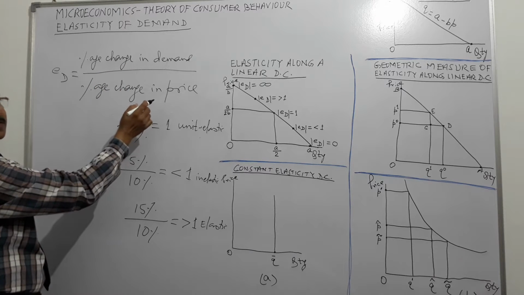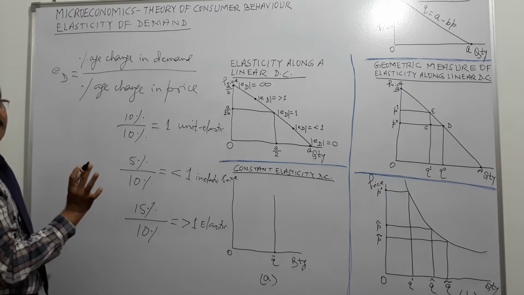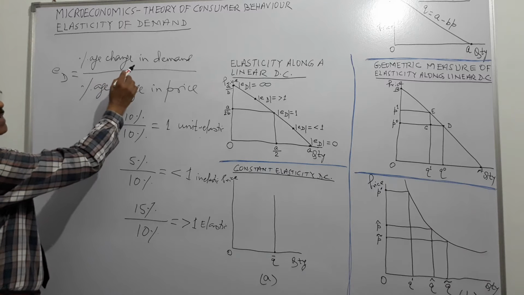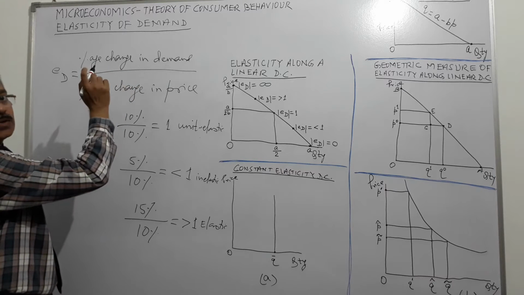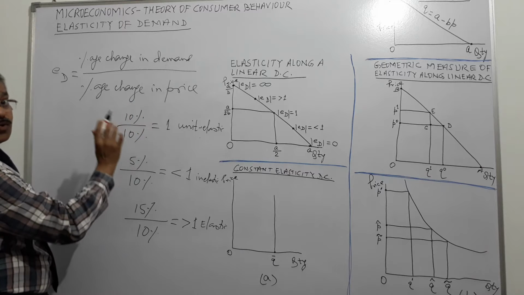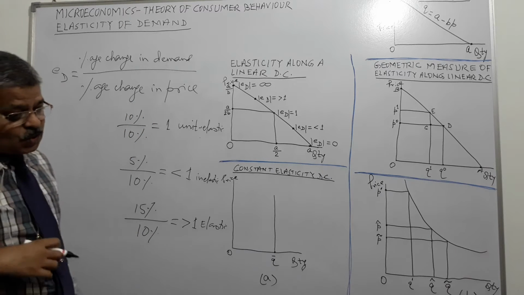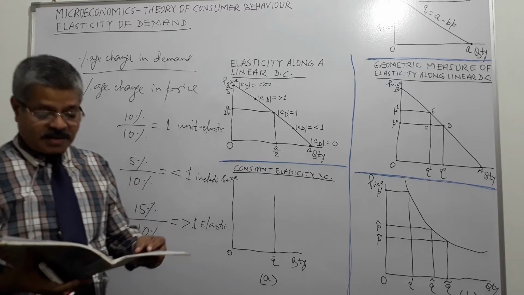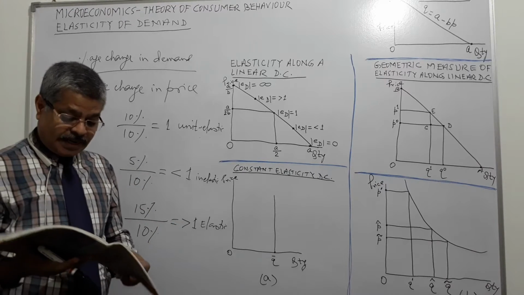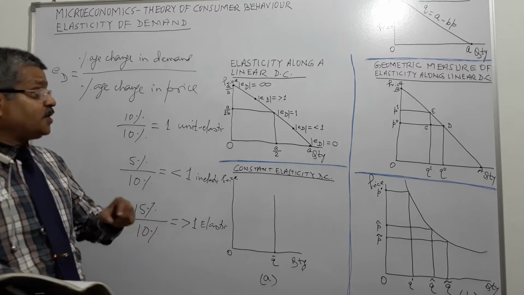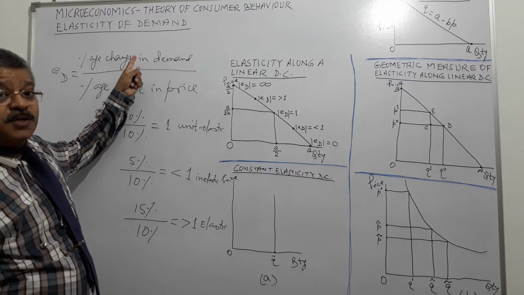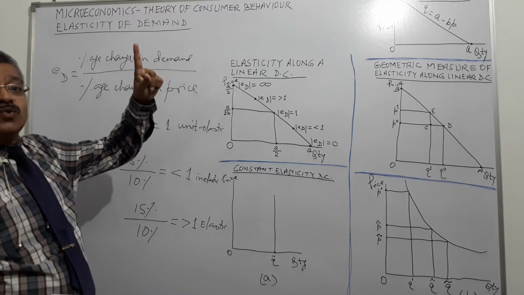This is in rupees. Result will be the same. Quantity is in meters, cloth. Price is in rupees. Result is the same, right? So elasticity of demand is a pure number and doesn't depend on the units. First we used in unit, how many mangoes.